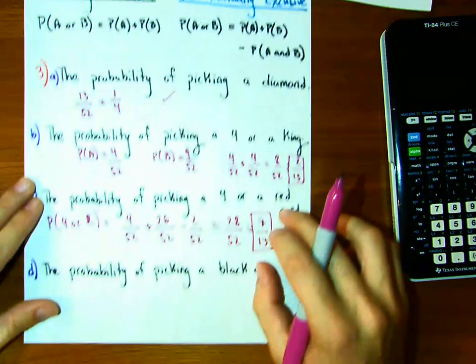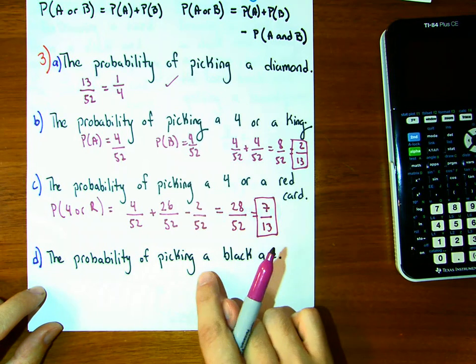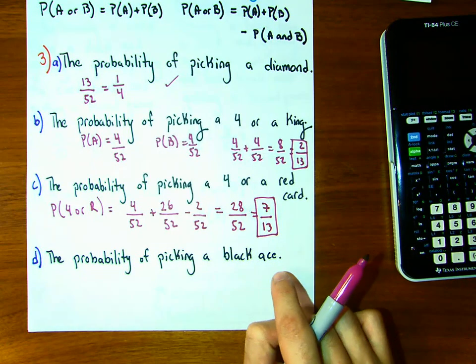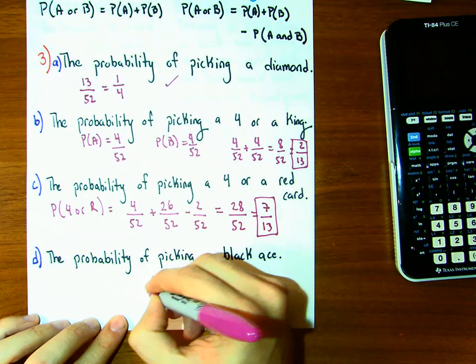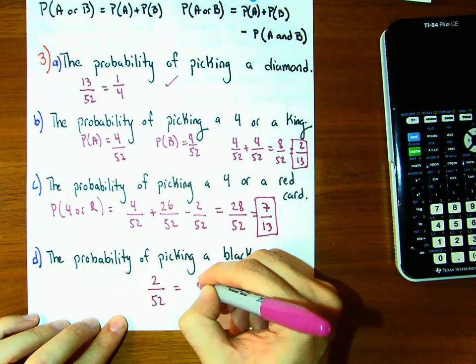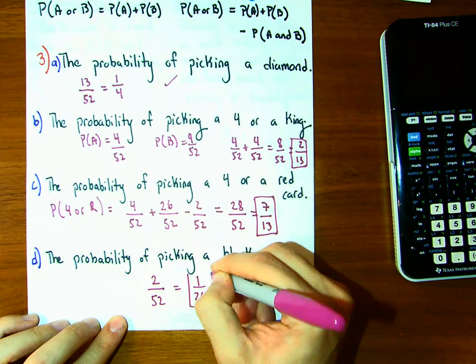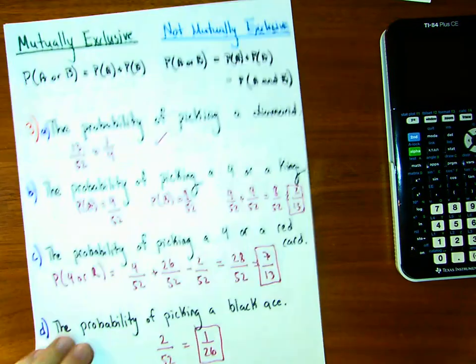And there it is. What's the probability of picking a black ace? How many black aces are there? There are 2. So it's just 2 out of 52, or 1 out of 26. Okay. Not too bad. Let's move on.